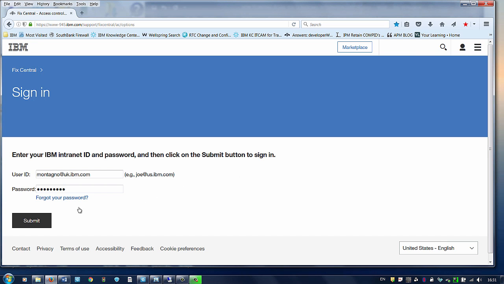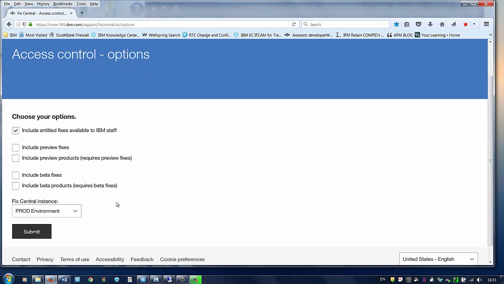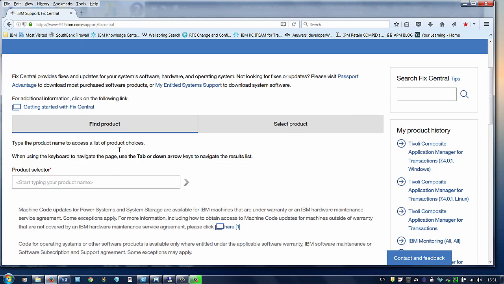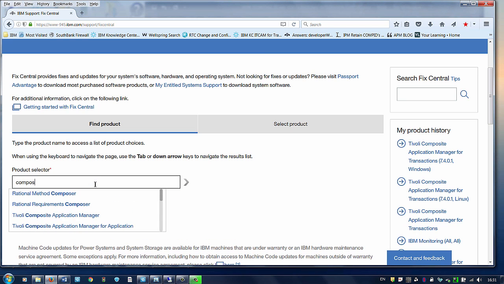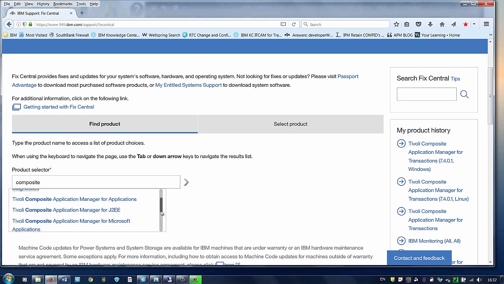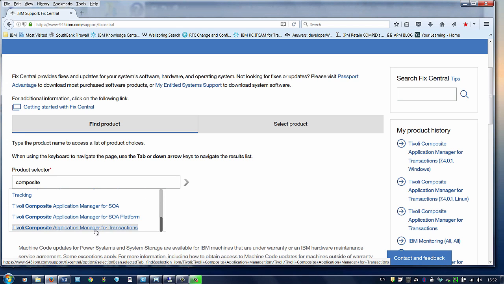So access your Passport Advantage and search under FixCentral the ITCAM4Tx product, or Tivoli Composite Application Manager for Transactions. It is the same thing.